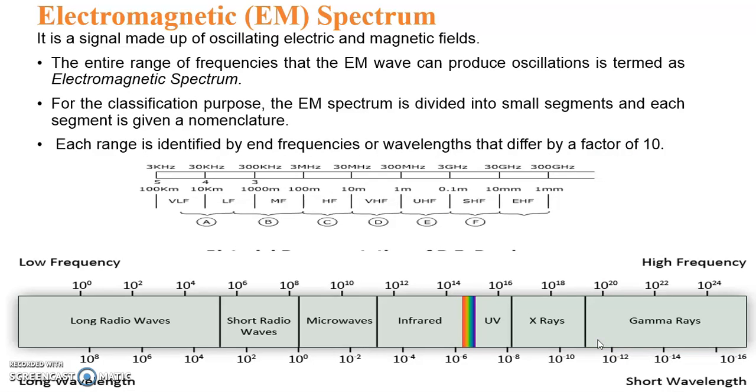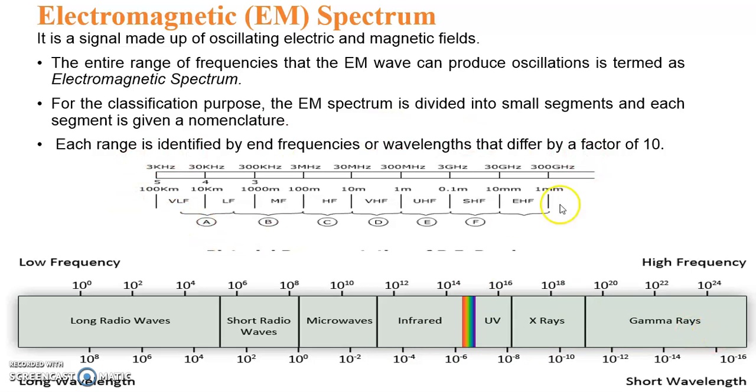So when we conclude this session, we can say that the electromagnetic spectrum is mainly divided into these sections. The first section is the radio frequency section, radio frequency waves. The next section is the microwave section, microwaves. Then come infrared, visible, ultraviolet, X-rays and gamma rays.